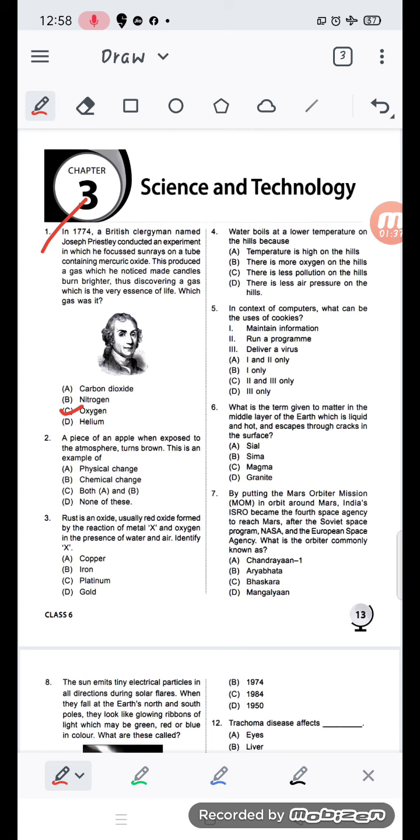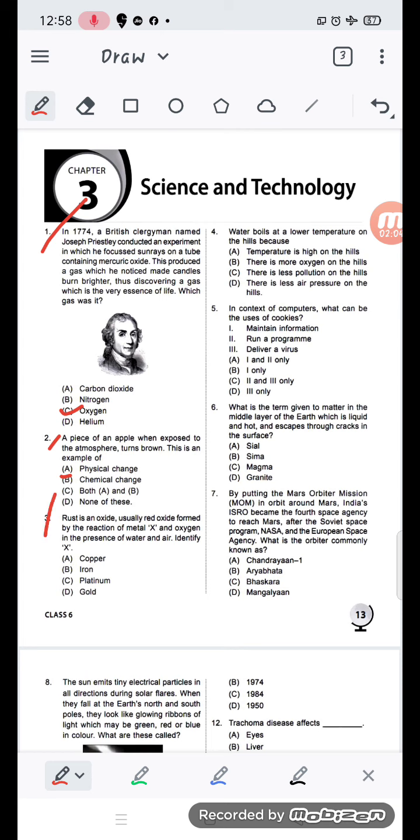It is oxygen. Number 2: a piece of an apple which, when exposed to the atmosphere, turns brown. This is an example of which change? Physical change, chemical change, both A and B, or none of these. There is no physical change, we know that, so it is basically a chemical change.